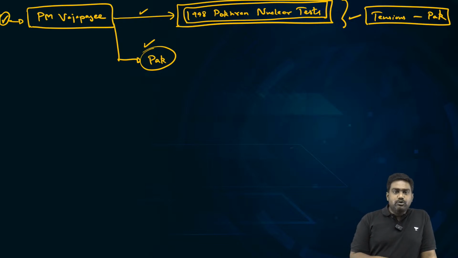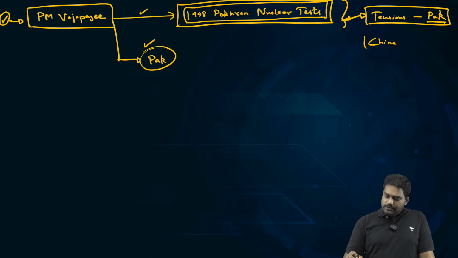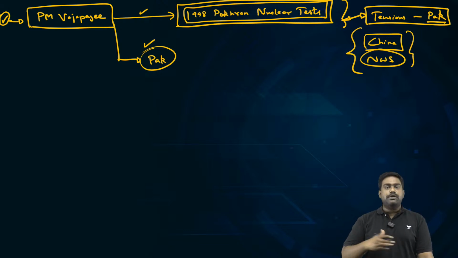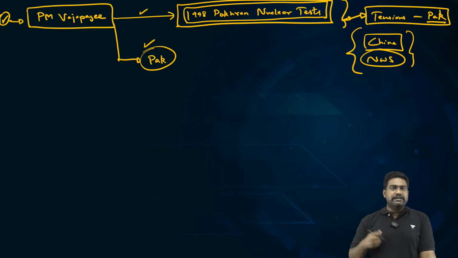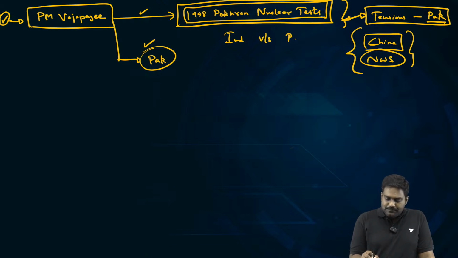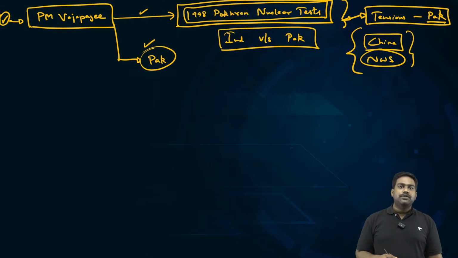So obviously, when India tested nuclear weapons, immediately it triggered a nuclear arms race. Pakistan followed it up with its own nuclear test within a couple of weeks, which triggered tensions for China and the other nuclear weapon states. It set off a chain reaction amongst the nuclear weapon states to increase their nuclear arsenal, to build up their deterrence, and it increased the tensions between India and Pakistan especially. A nuclear arms race had broken out in South Asia, so it was a period of heightened tensions.